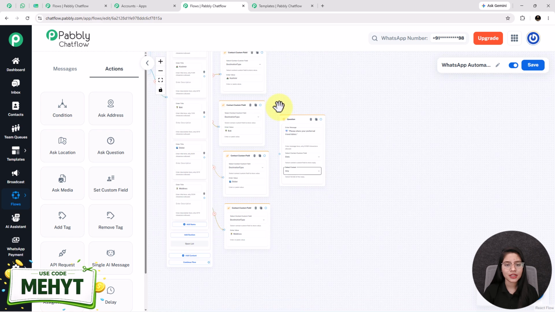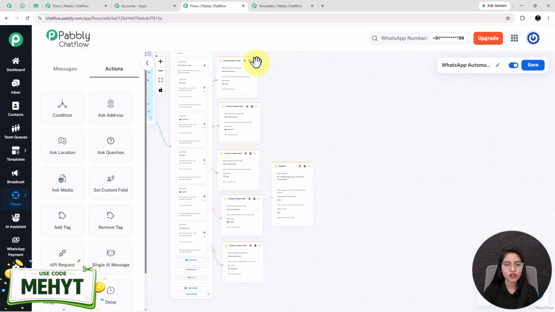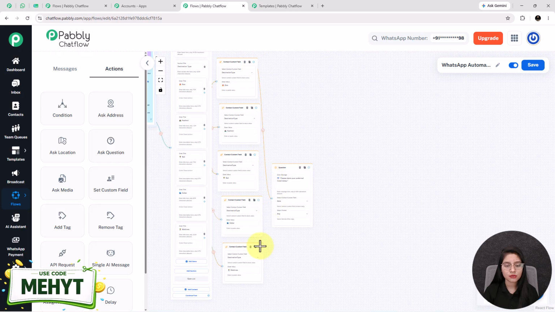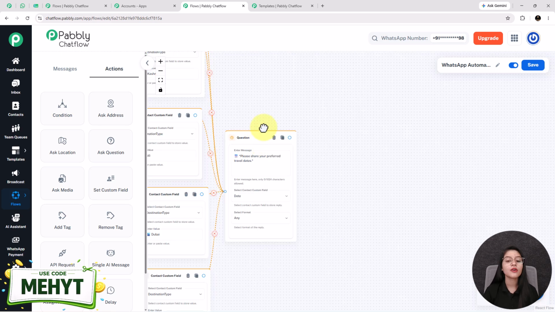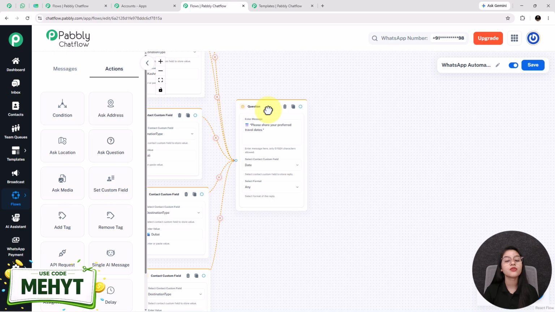After that, I am linking all these 5 contact custom field node circles to this question box because connection plays a major role. You have to make sure that each and every node is connected with each other. Now whenever the user shares their preferred travel dates, my bot will reply to them by asking them to share their number of travelers, approximate budget, their full name and their contact number.